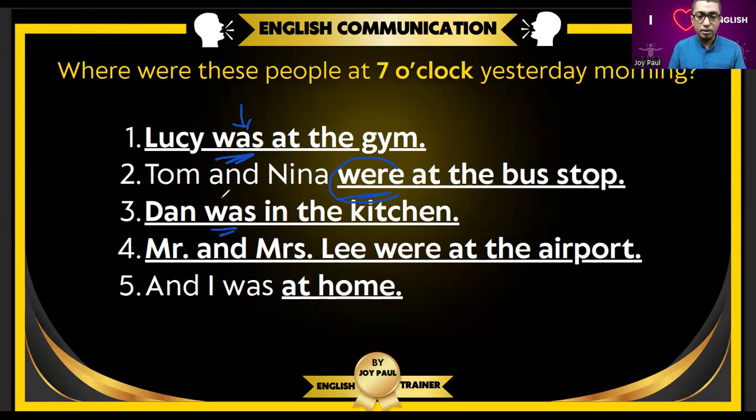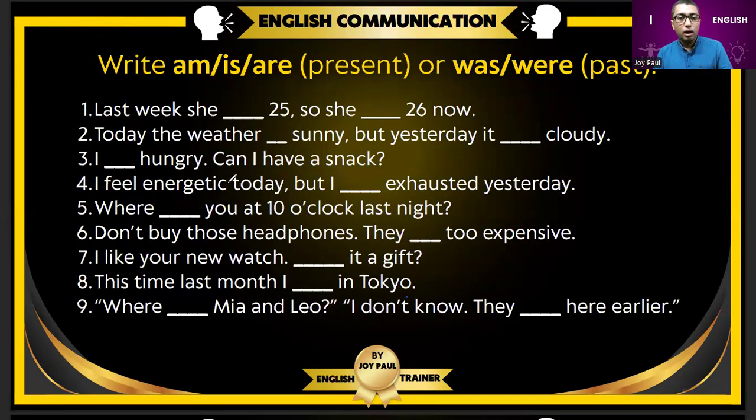Dan was in the kitchen. Mr. and Miss Lee were at the airport. And I was at home. So in this way, you can communicate in the simple past tense if you're going to discuss anything in the past. Let's see three more examples.